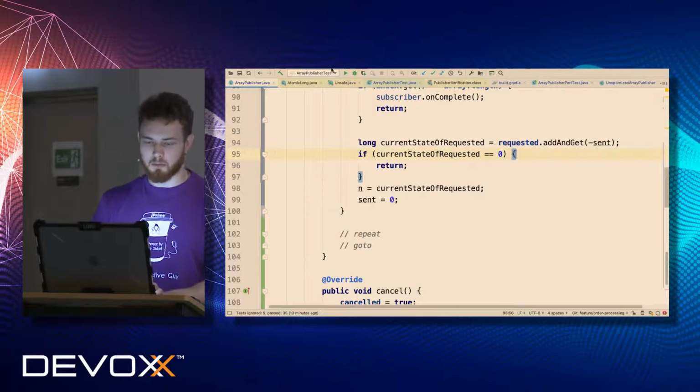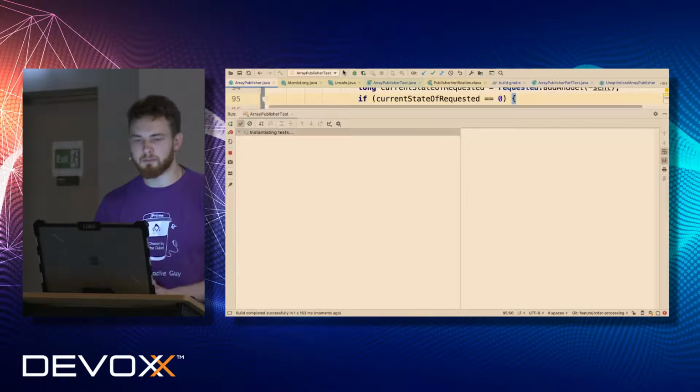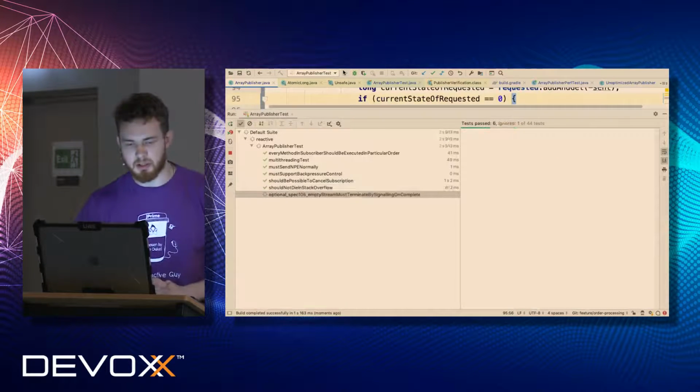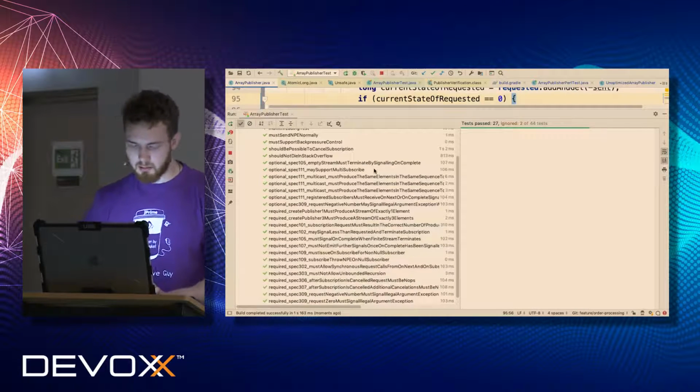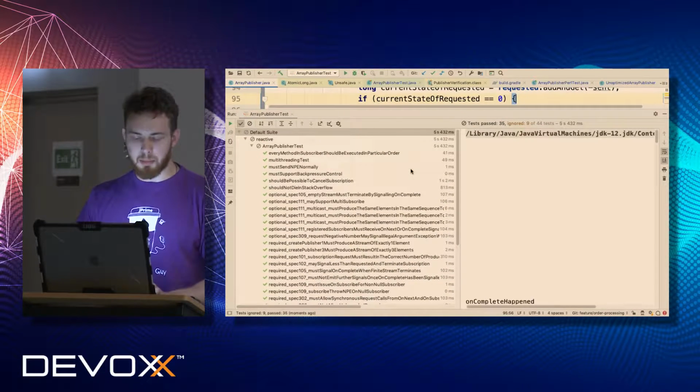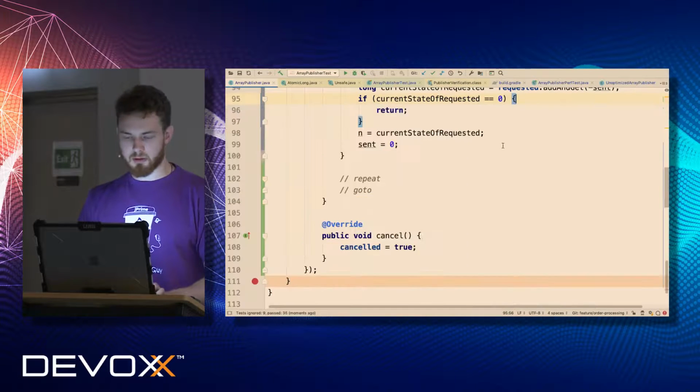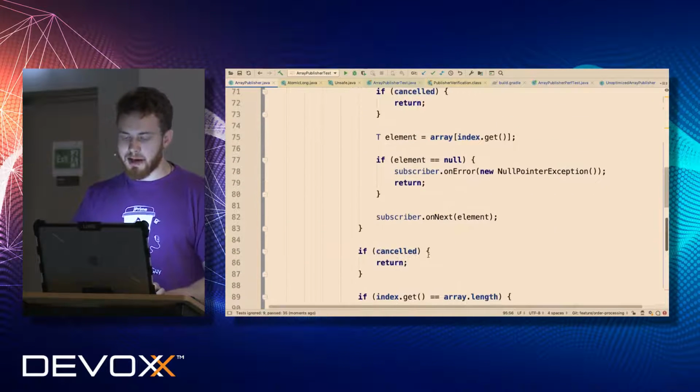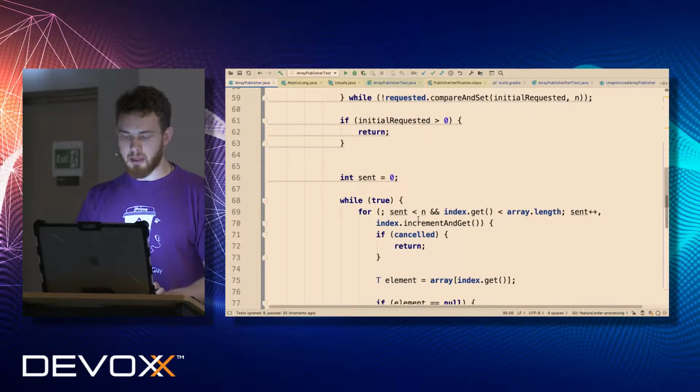And if we get back here again, if someone requested more, we will redo and redo and redo the same action. So let's first of all rerun the TCK, and we will see that all tests are still passing, which means that we didn't break anything. Yeah, it works. So by doing that, we decreased, and yeah.